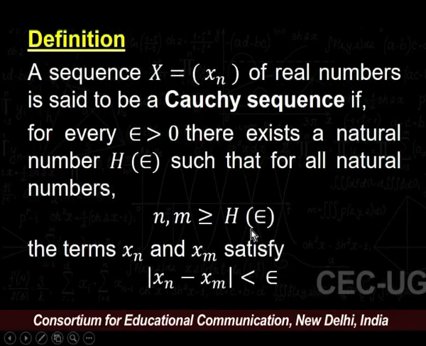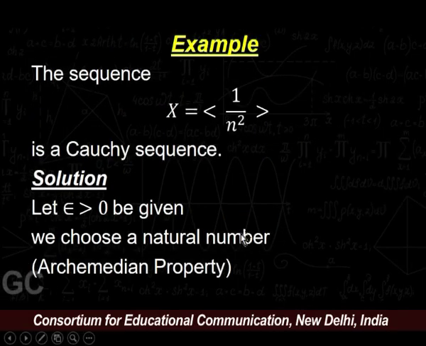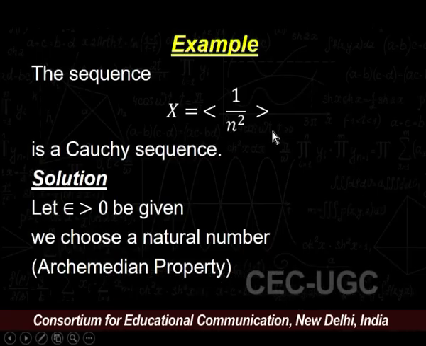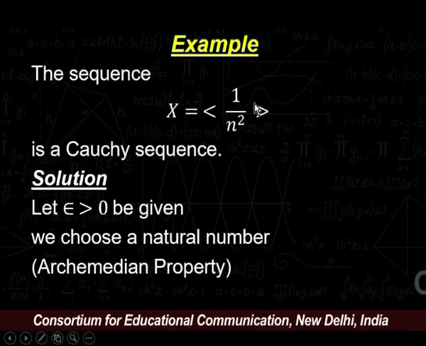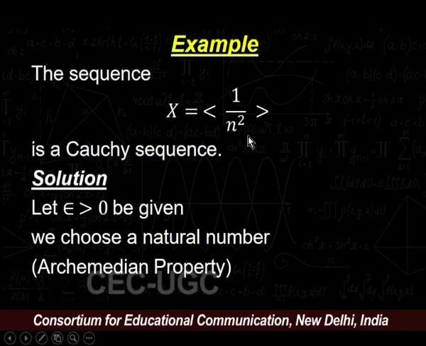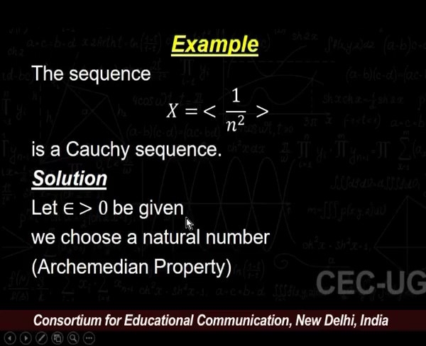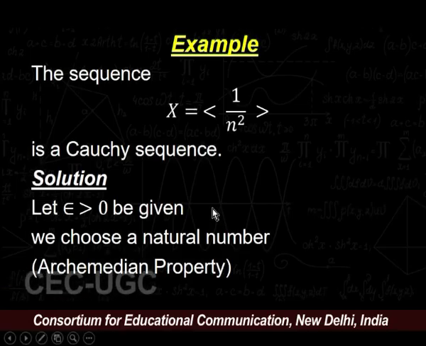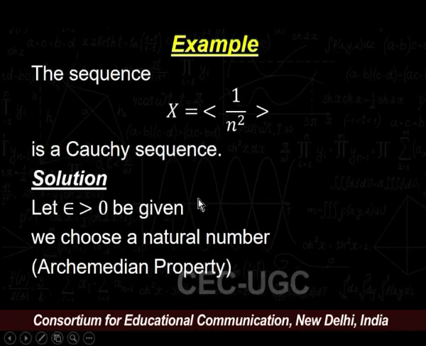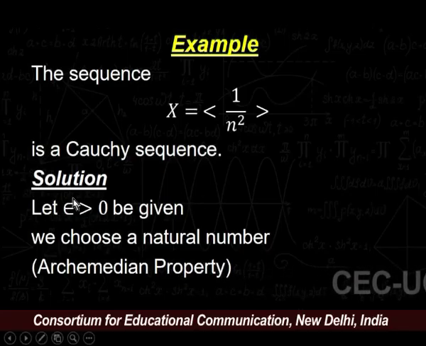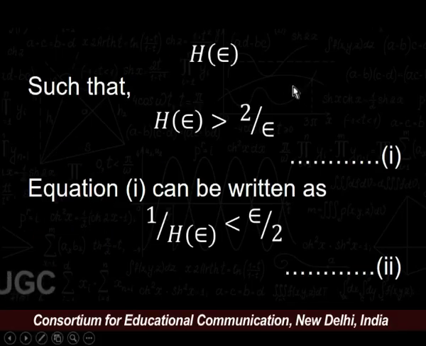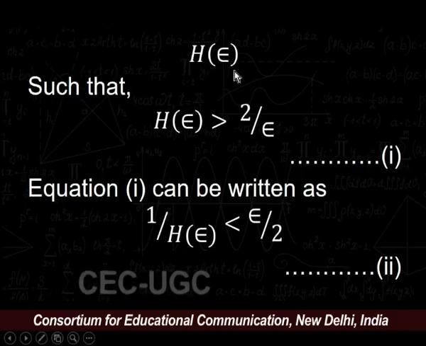To understand the definition, let us start with an example. The first example is to show that a sequence is a Cauchy sequence, where the sequence is defined as xn = 1 upon n square for every n belonging to the natural numbers. For that, let us assume epsilon greater than 0 is given. As epsilon is a real number, by the Archimedean property there must exist some natural number greater than this real number. Let us assume that natural number is h, depending upon epsilon.